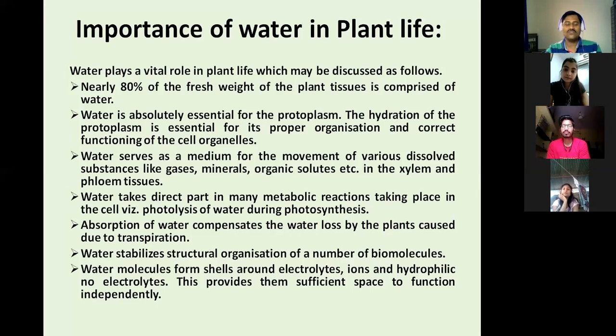Just like we say, addition of water is called oxidation, or liberation of water we call reduction. So absorption of water compensates the water loss by the plant due to transpiration. Just like we have a breathing mechanism, we respirate, we take oxygen through our lungs. Just like in the plants also there are lungs, that is leaves. Leaves function as lungs because they exchange the gases.